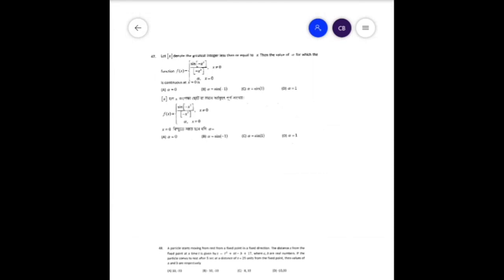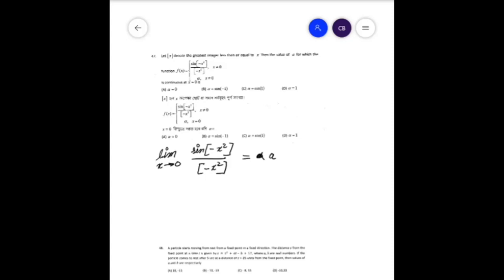So basically what that means is that we have to see to it that the limit x tends to 0 of the function, since x tends to 0 does not include x equal to 0, so that will mean only the other function, which is sine of box of minus x square by box of minus x square. This is equal to alpha or a.